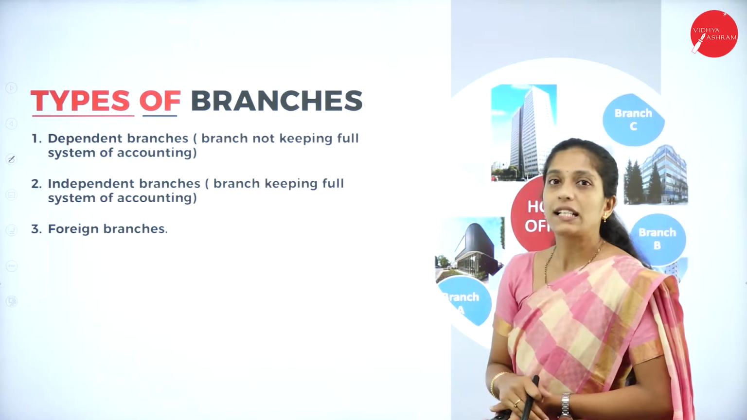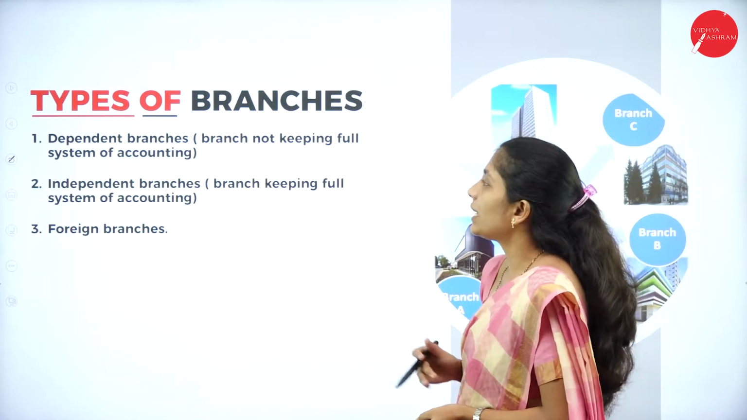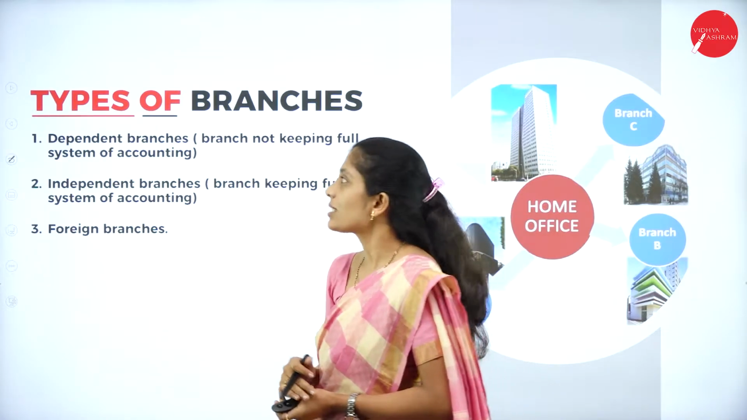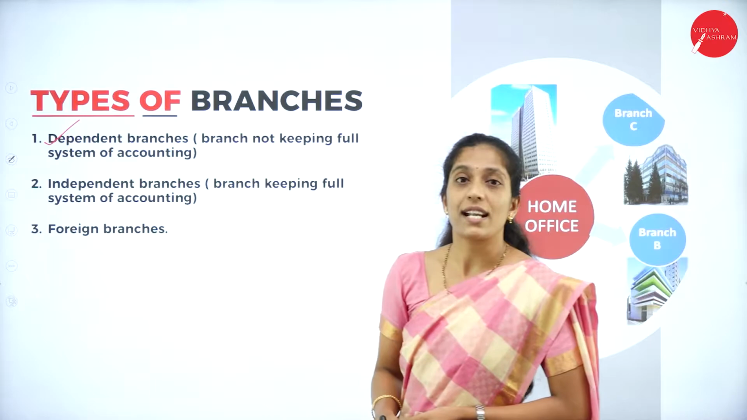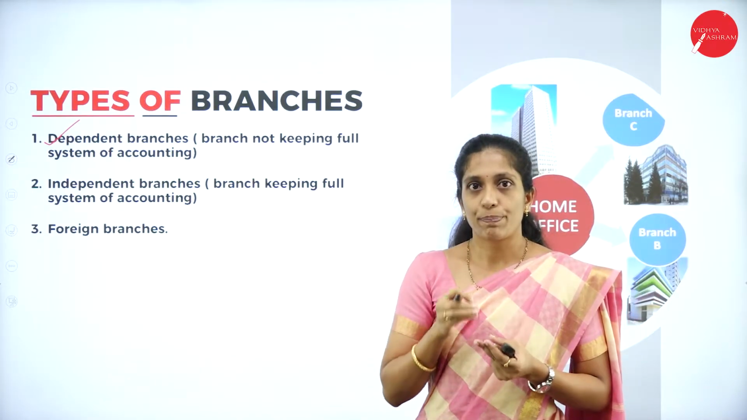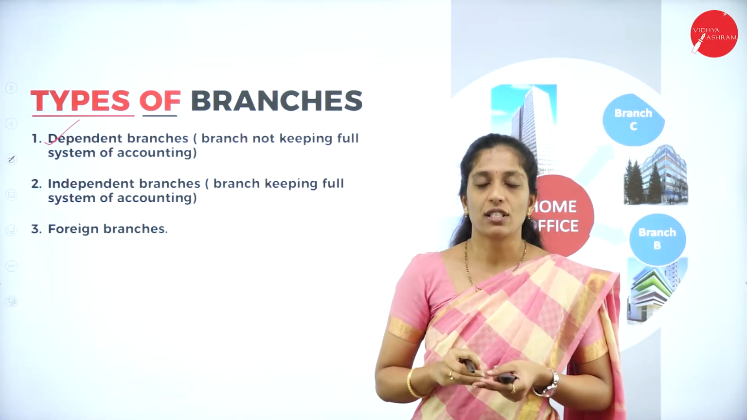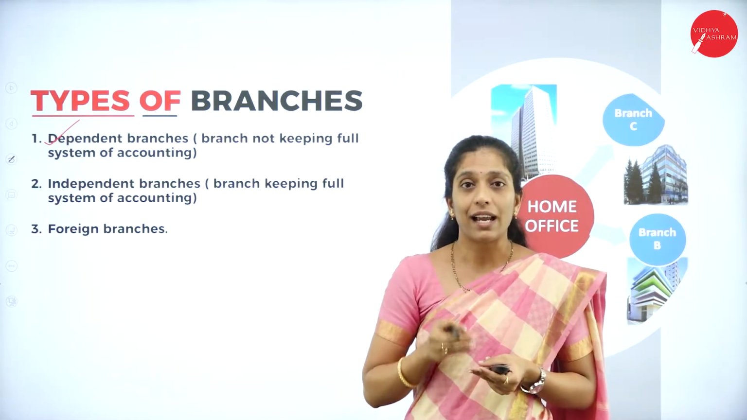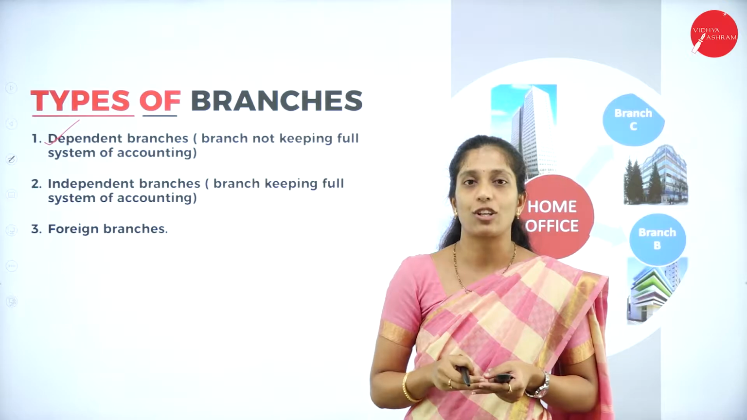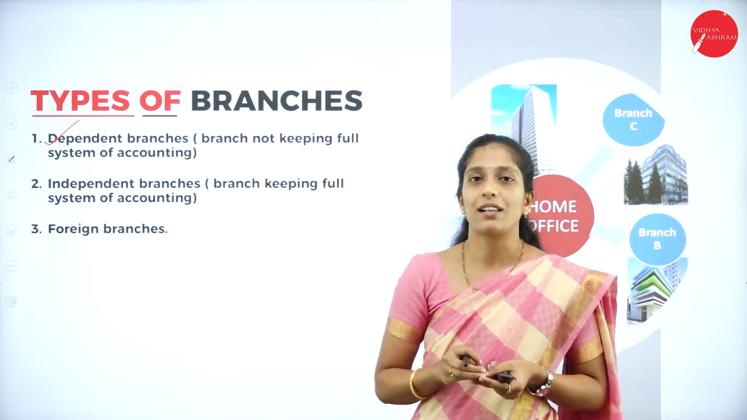Now, let us see what are the types of branch. So, here there are three types of branches. The first one is the dependent branch. Now, what is this dependent branch? Here, this branch is dependent on the head office for each and everything. So, it may be expenses or it may be the cash required in the organization or the goods which are required in the organization.